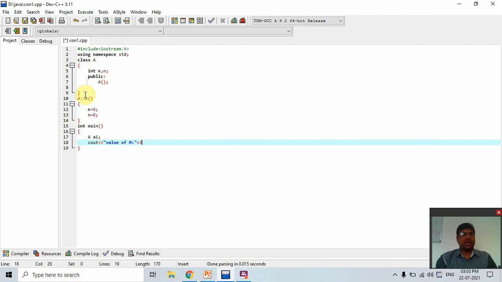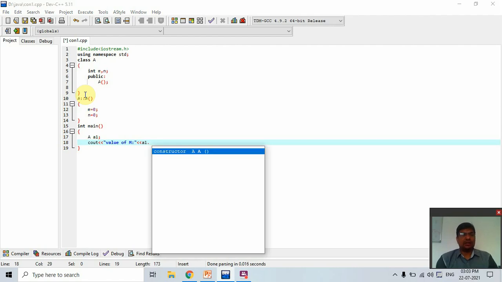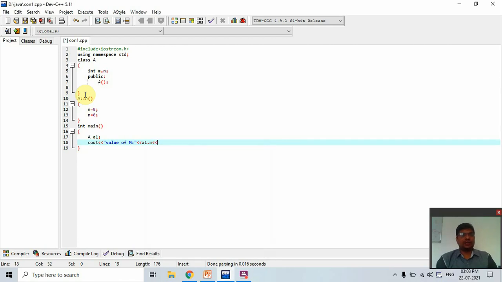If we want to access any data member or member function of an object, then object name, then dot m. After that, same, repeat the instructions, slash n, value of n. After that print the value of n. So a1 dot n, semicolon.